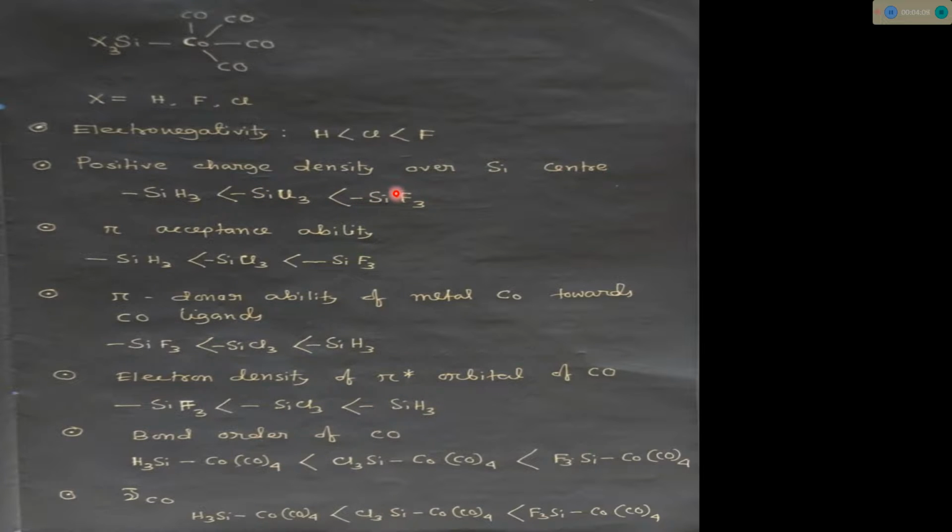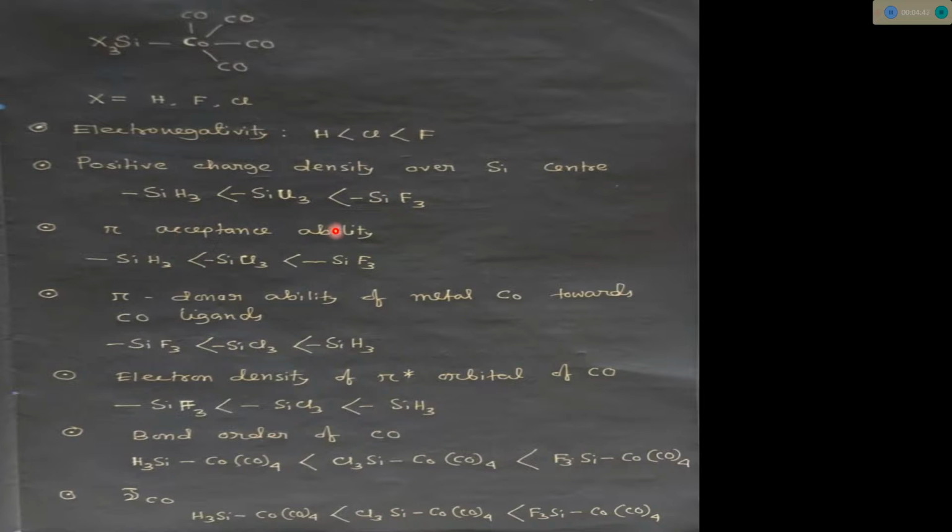In the fluorine case, the positive charge density over the silicon center is higher because the fluorine substituents are attached to silicon. Three fluorine atoms attract more electron density from the silicon center. So the most positive charge density on the silicon center is in SiF3, and the least is in SiH3, because H is less electronegative than fluorine.